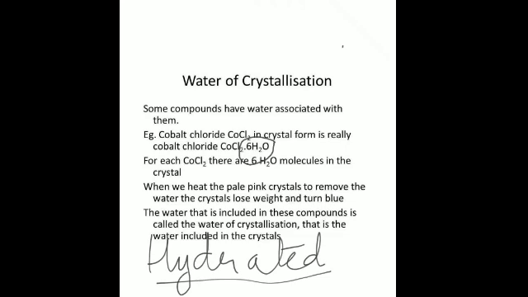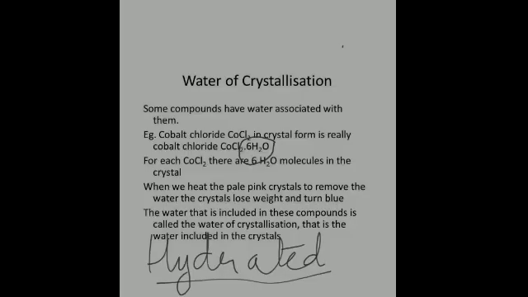It is easily lost, and the crystalline form also gets lost, as you have seen when we heated copper sulphate, which is blue in color, and when it is heated, it changes into white anhydrous copper sulphate. This is just because of the loss of 5 molecules of water of crystallization which were combined with copper sulphate in its crystalline form.